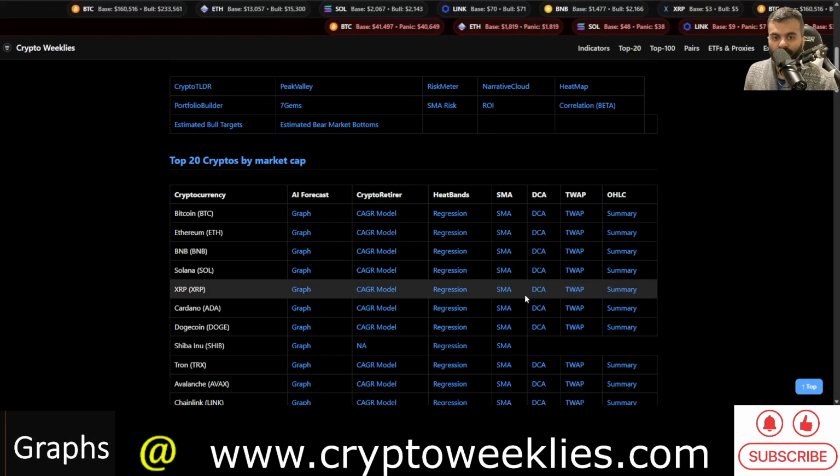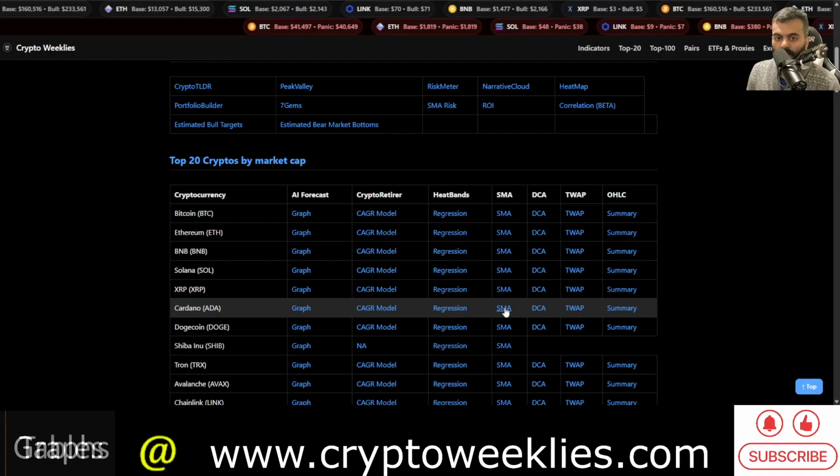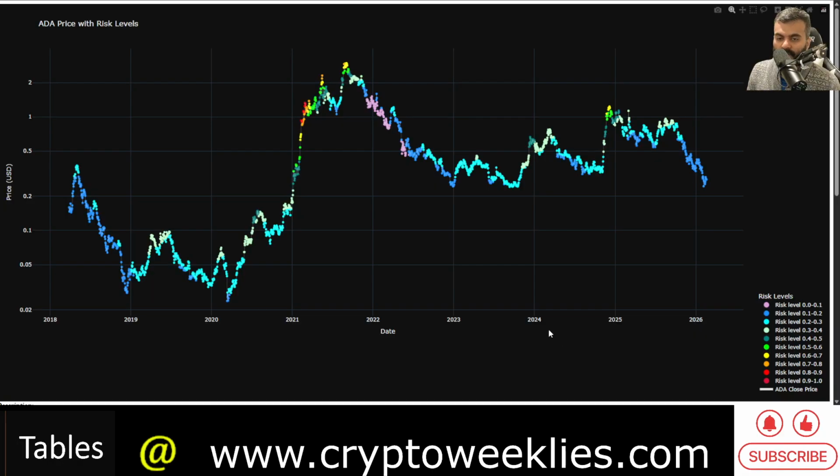In terms of how the 20-week simple moving average price and 20-week simple moving average price risk is going, the risk level is at around 0.18.